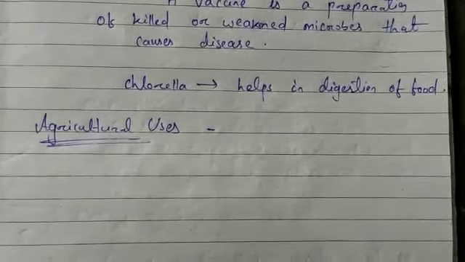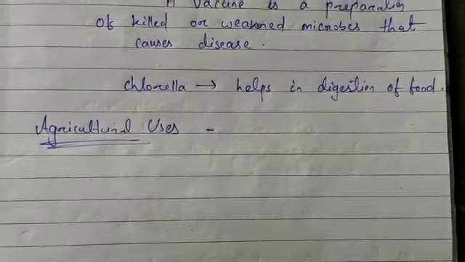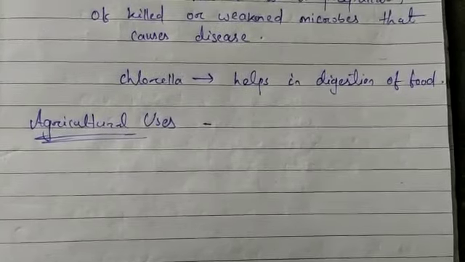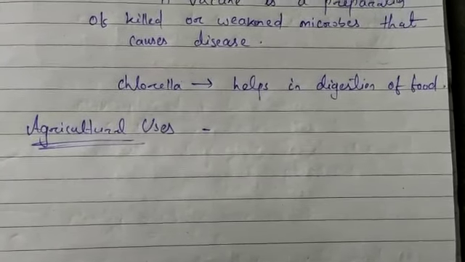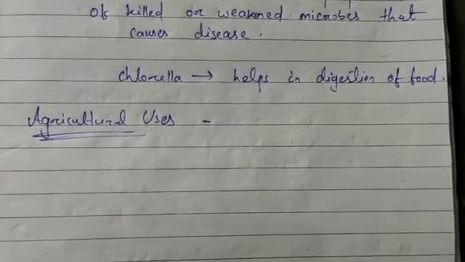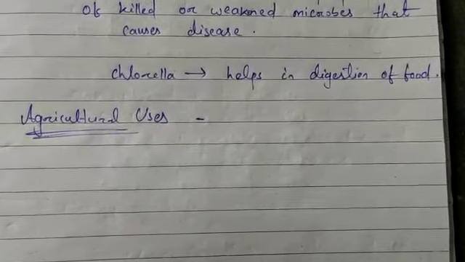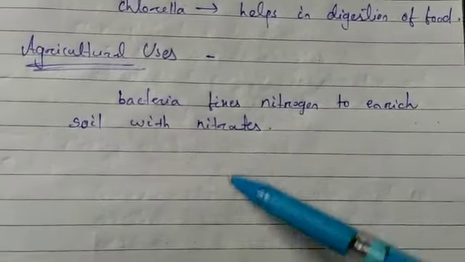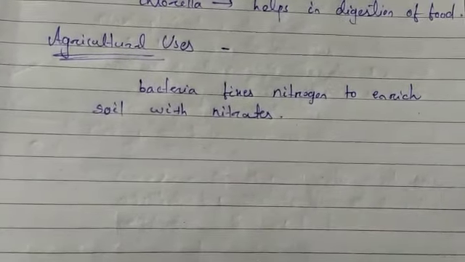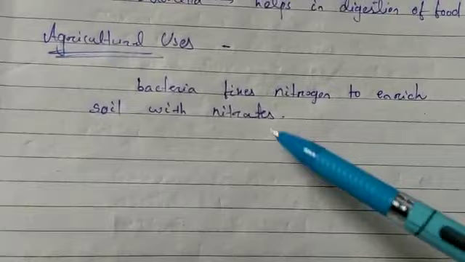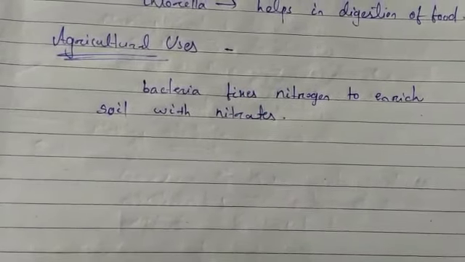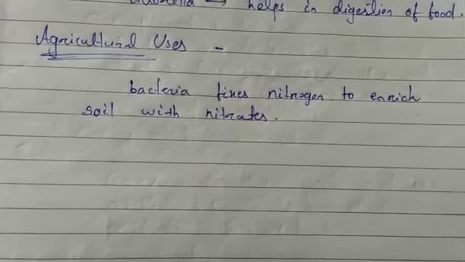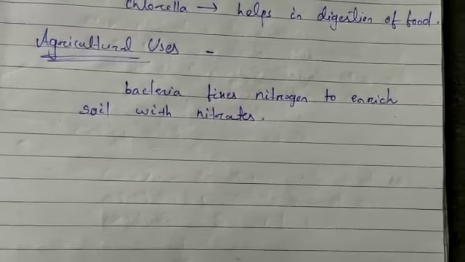These microbes, which fix nitrogen to enrich the soil with nitrates and increase the fertility of the soil, are called biological nitrogen fixers. Only a few bacteria are able to do so, and they are called biological nitrogen fixers.